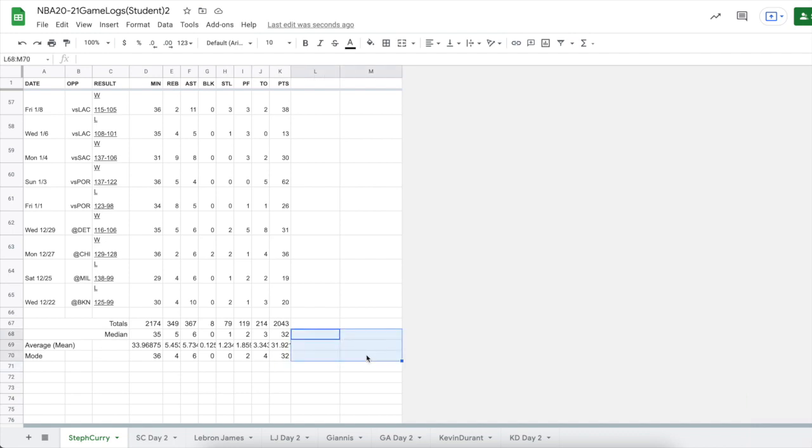All of these data types, I'm going to kind of label these. Over here, I'm going to merge these cells. These are measures of center. So I merged those cells. I'm also going to center it. That's centering it horizontally. This is centering it vertically. And let's make it bigger. Let's make it size 14. That's beautiful.